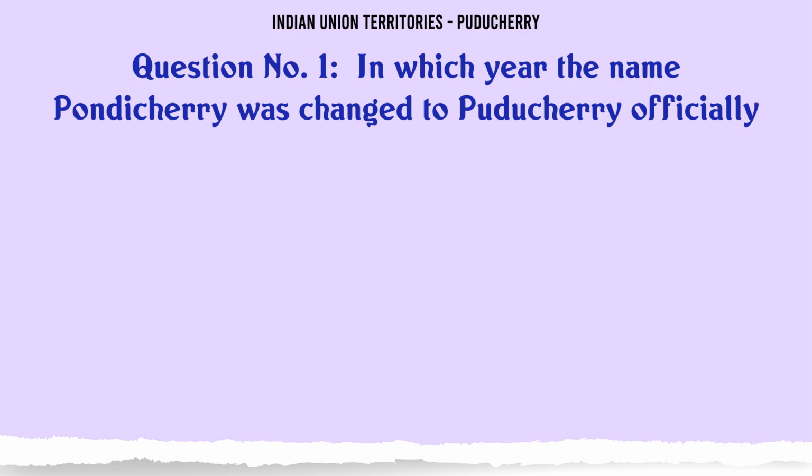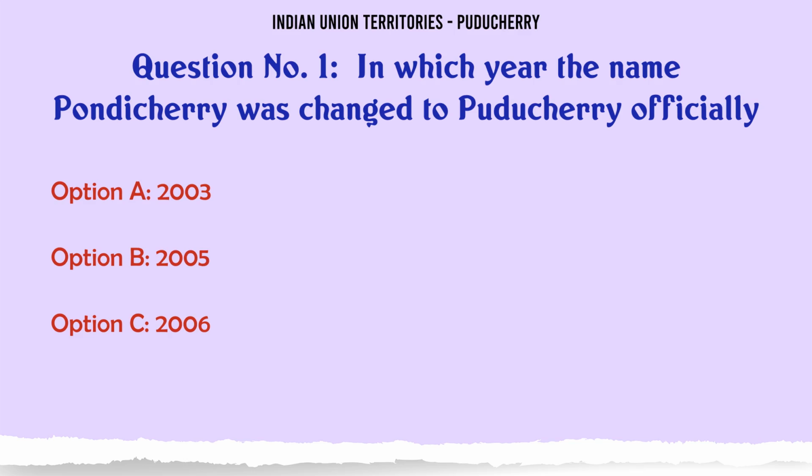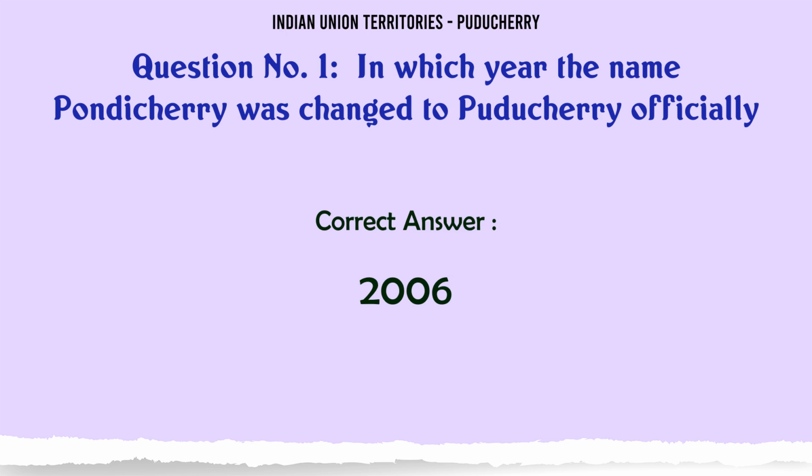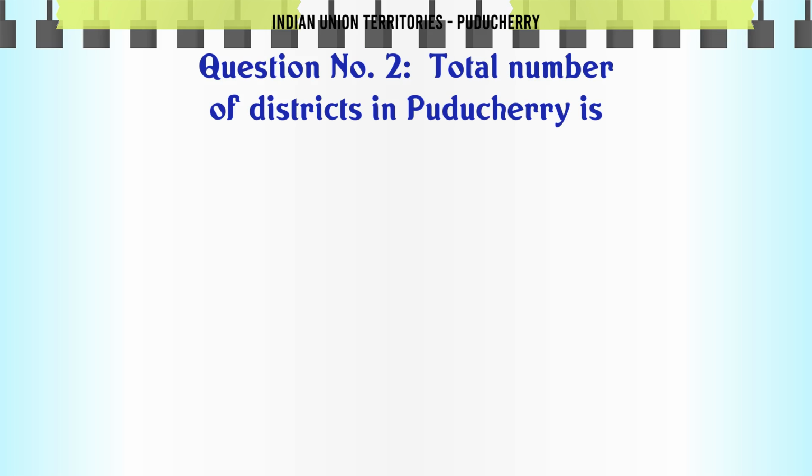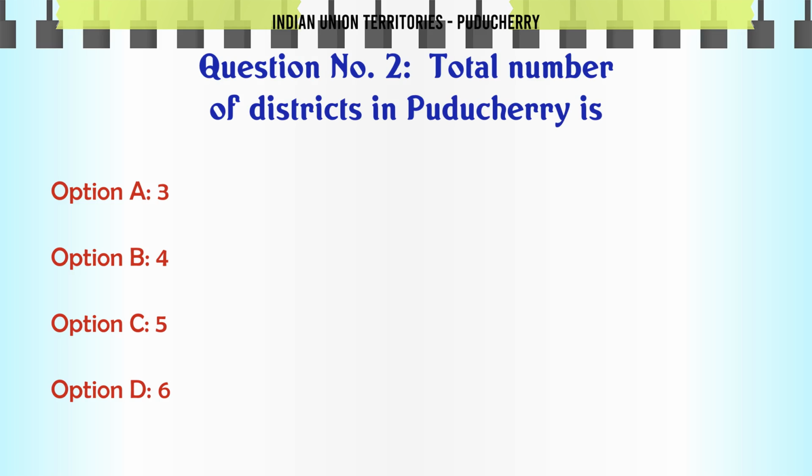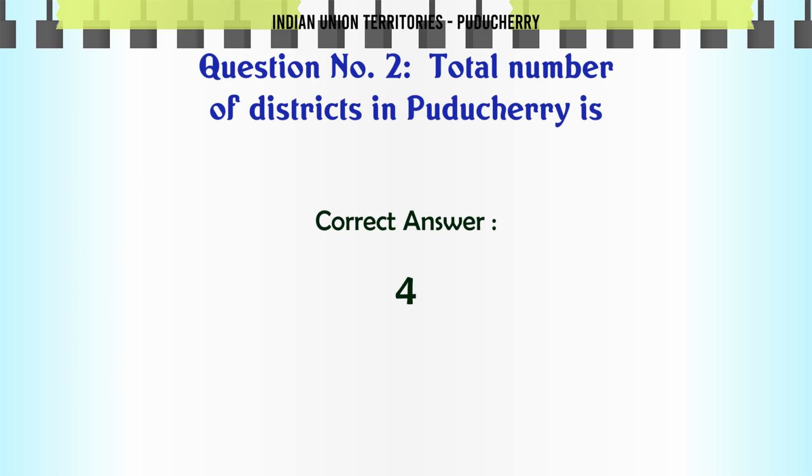In which year the name Pondicherry was changed to Puducherry officially? A. 2003, B. 2005, C. 2006, D. 2008. The correct answer is 2006. Total number of districts in Puducherry is A. 3, B. 4, C. 5, D. 6. The correct answer is 4.